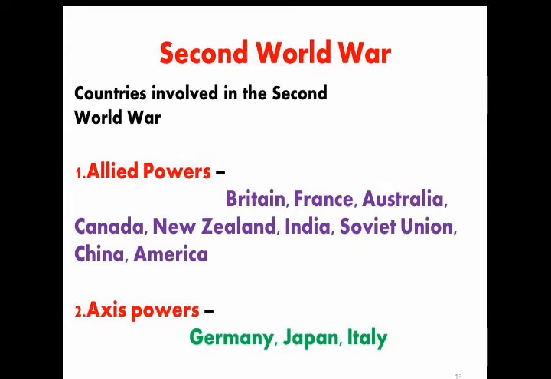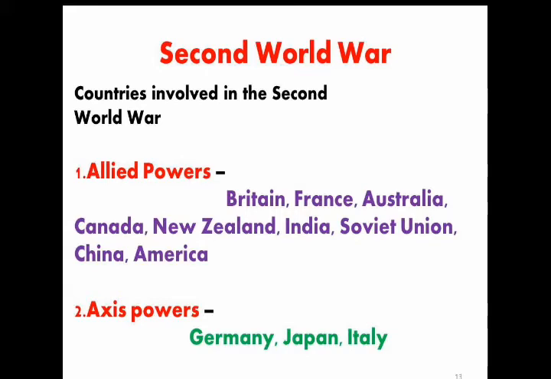You can imagine that on one side there were so many countries, and on the other side very few countries were fighting the Second World War. Then you will realize how the world was divided into two groups, the Allied powers and the Axis powers. And what were the reasons? Capturing the maximum region of Africa, the European and the Asian countries, and forming colonies, as well as capturing natural resources, and many other political reasons were behind the Second World War.